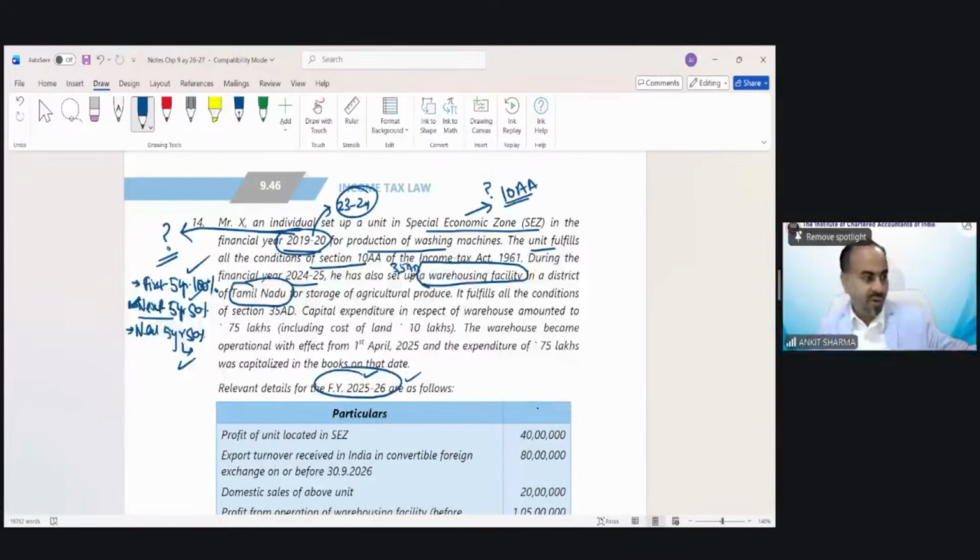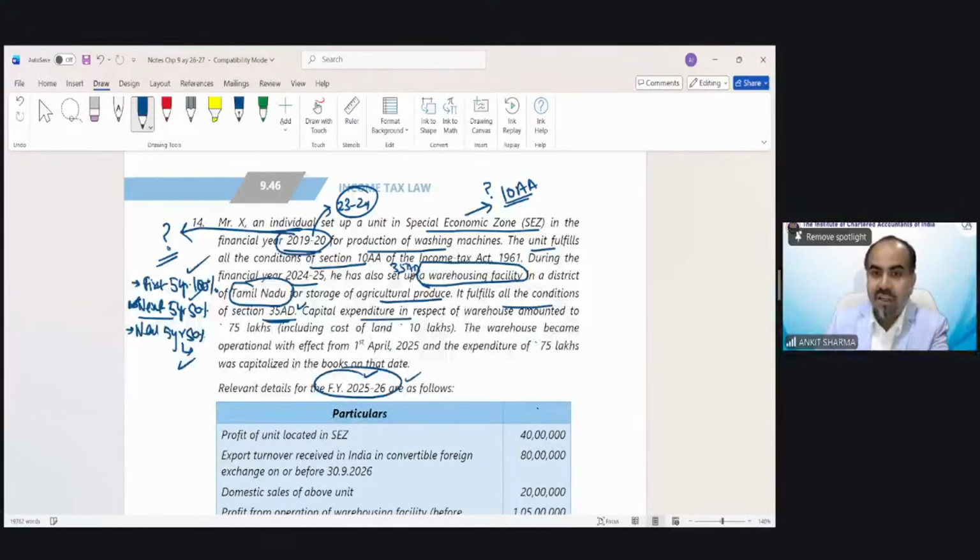So even if your companion sitting next to you in the examination hall says, no, Tamil Nadu has a special benefit, it will give you a 150% reduction, do not trust those things. Believe in yourself. That's it. For storage of agricultural produce, it fulfills all the conditions of section 35. Look, it has already been mentioned.